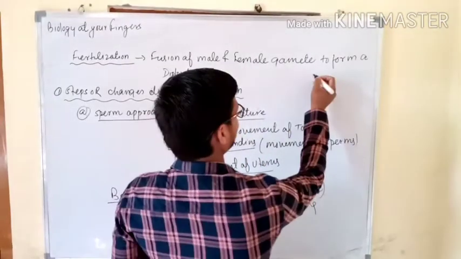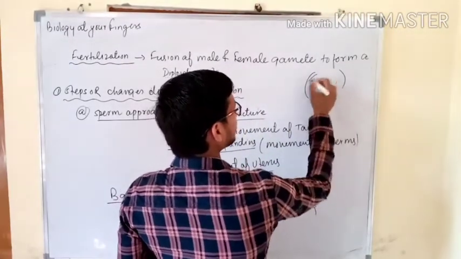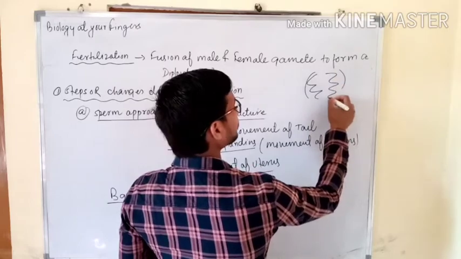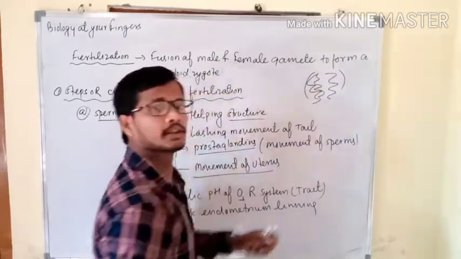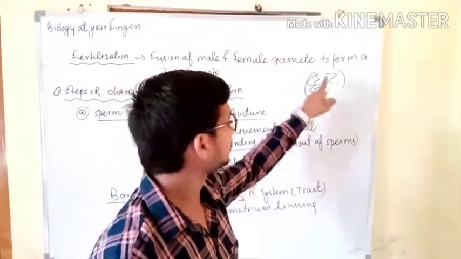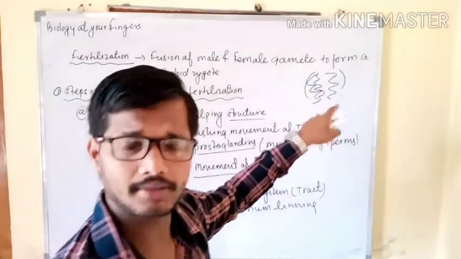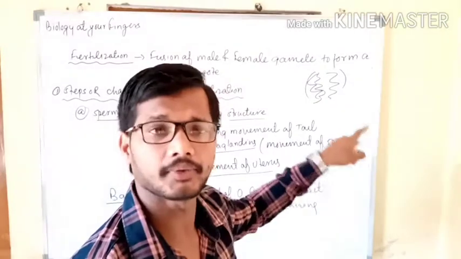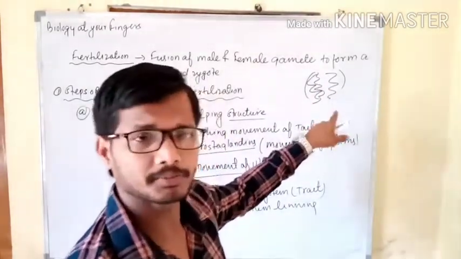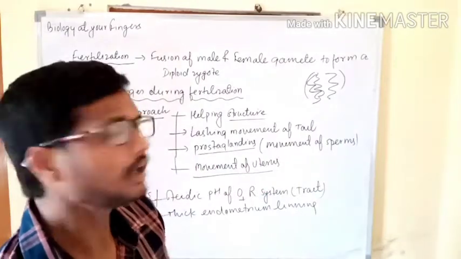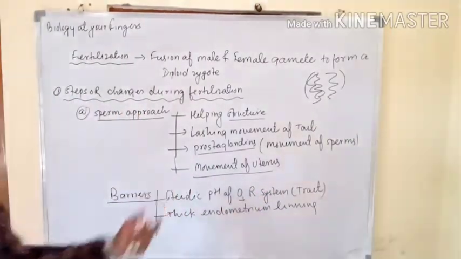Let's quickly see here. As you know, these are the endometrial lining. So the sperm has to pass through this endometrial lining. During the passing process, the endometrial lining acts as a barrier for the sperms. By means of that, only a few sperms are able to reach the ampullary region in the fallopian tube.